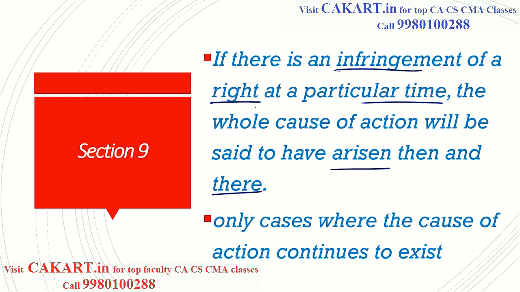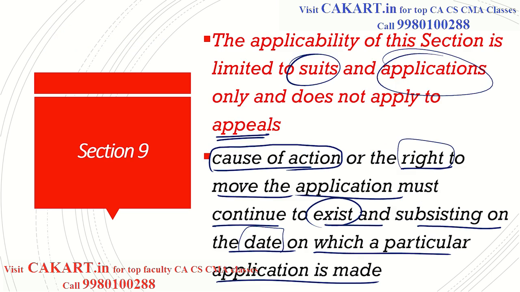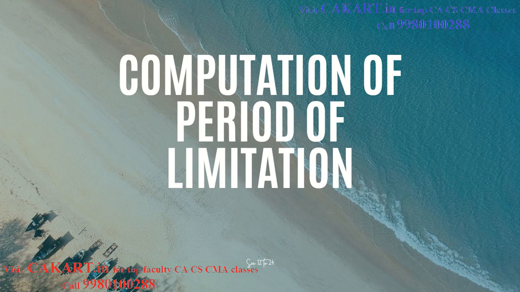So if there is infringement of a right, so anybody's right has been violated, correct, at that time the cause of action is said to have arisen and then the time begins to run. Only in cases where the cause of action continues to exist, this is very important, does this section come into the picture. So now that we know section 9, once the time begins to run, nobody can stop it. What does it mean? It means in the Limitation Act, section 9 says that once you start calculating the time, nobody can stop it.